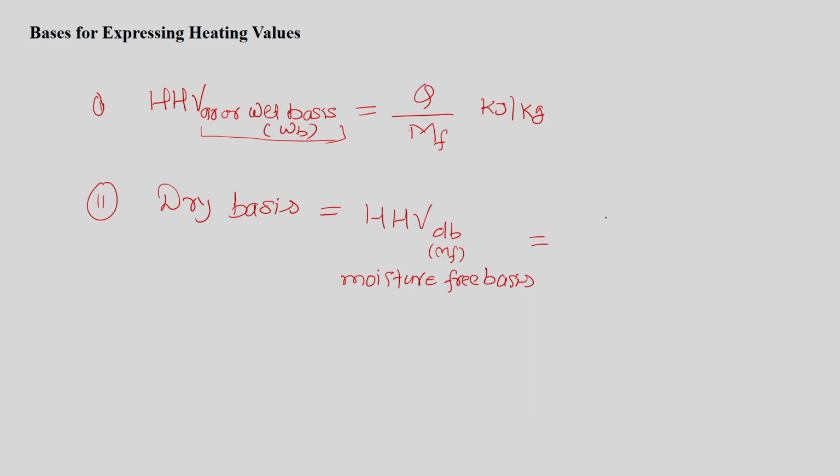And the equation to represent or express this particular term is nothing but Q by mf minus mw, that is also represented in the form of kilojoule per kilogram of sample.